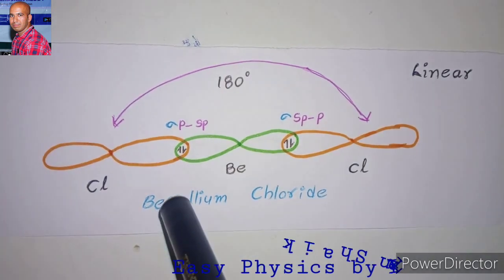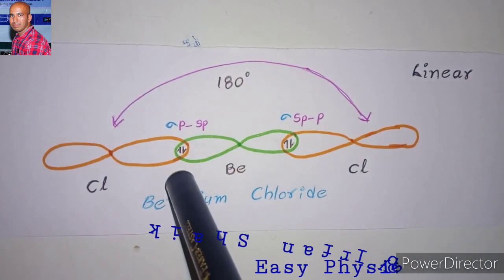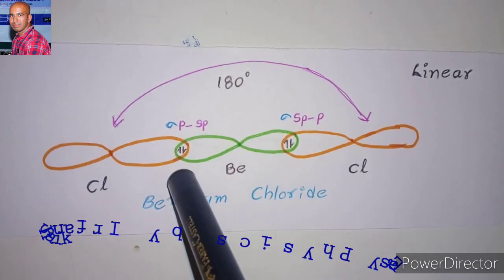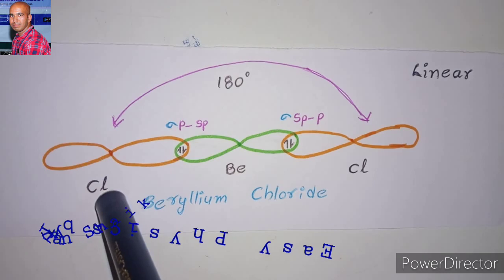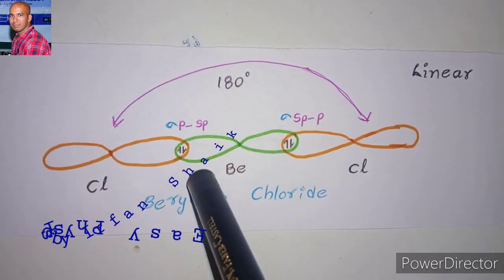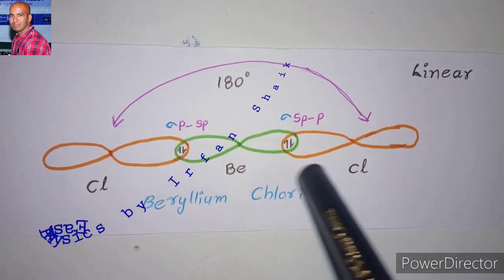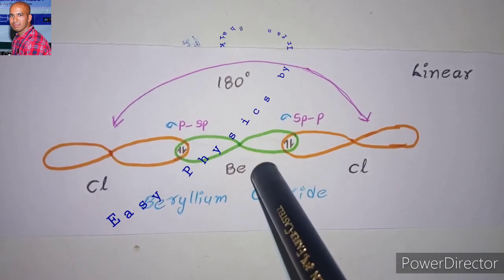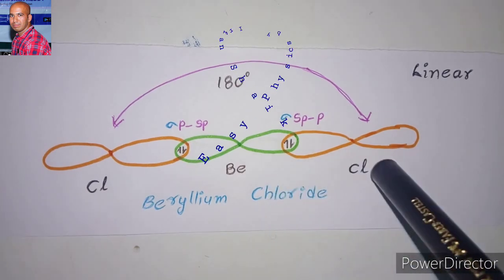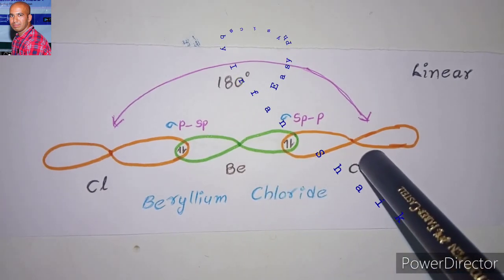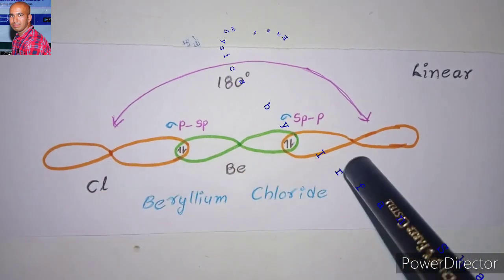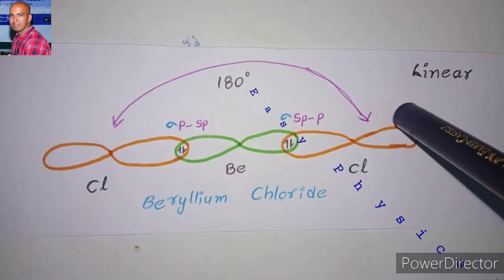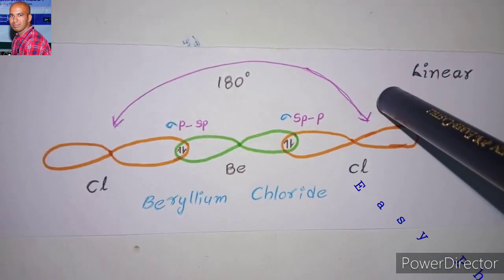If you observe carefully, we can find two sigma bonds. One sigma bond is between the p orbital of one chlorine atom and the sp hybrid orbital of the beryllium, and here is another sigma bond between the sp hybrid orbital of the beryllium atom and the p orbital of the chlorine atom. So this structure is called linear structure and the bond angle is 180 degrees.